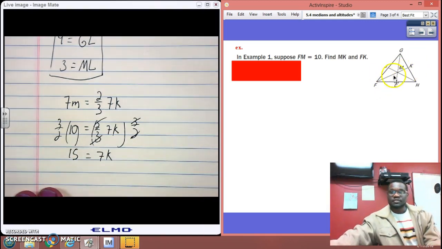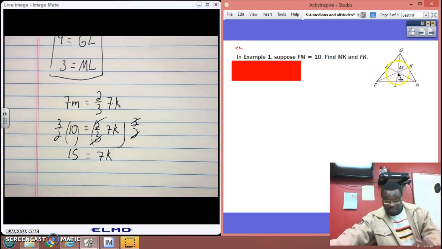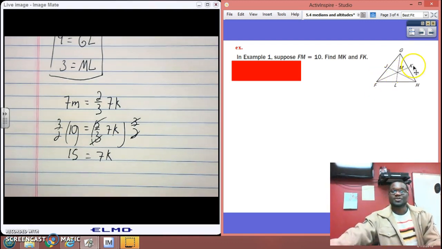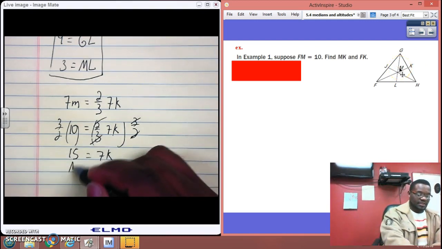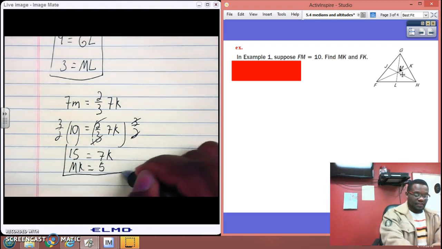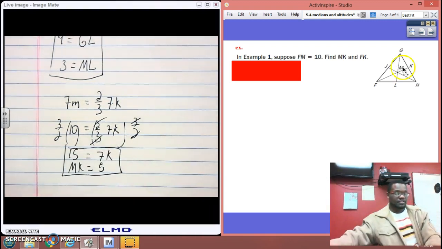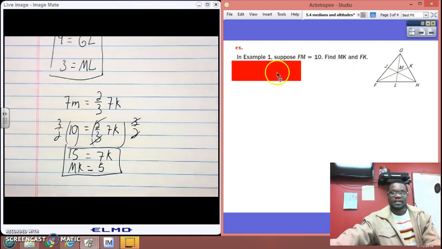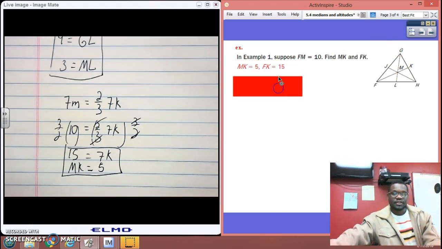If the whole thing is 15, and this part right here is 10, what does that make MK? MK has to be 5. So we got 15 and 5. FK, 15, MK, 5. And there you go. You got your answers there.